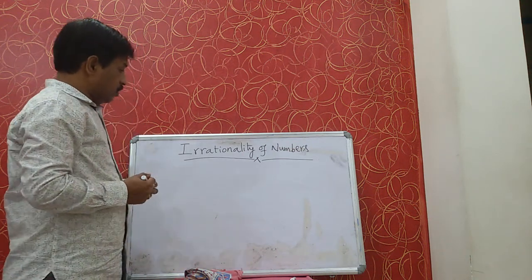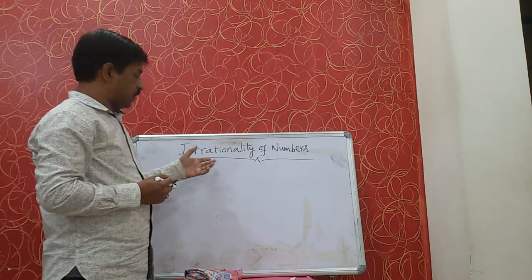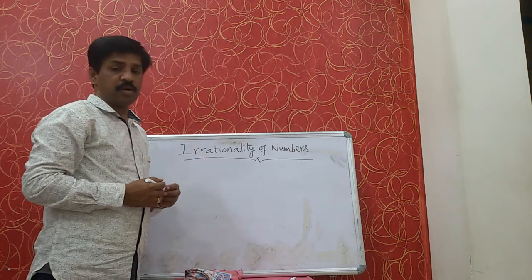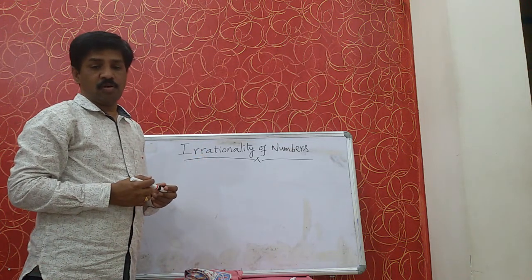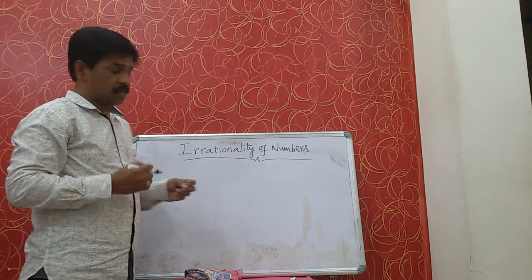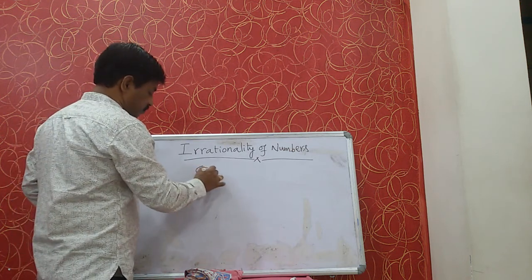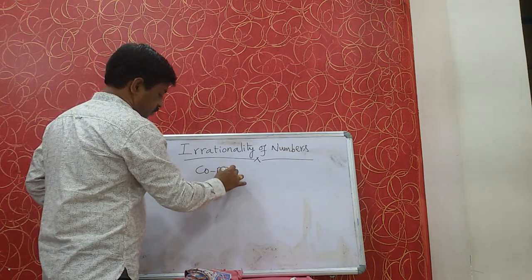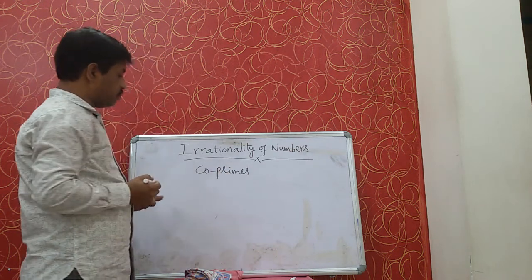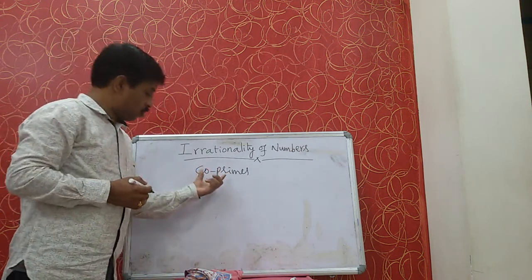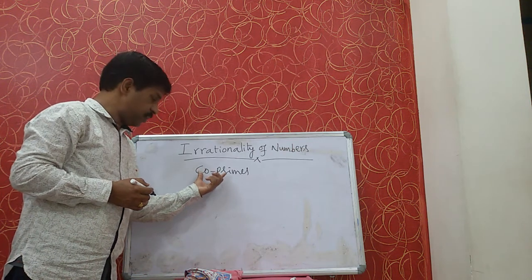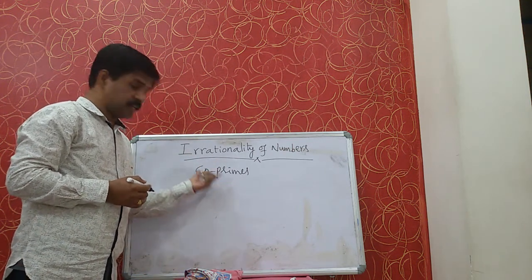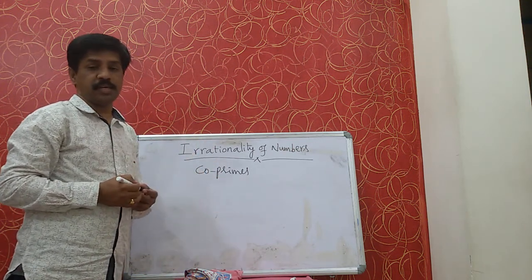So, before going to start irrationality of numbers, we should know one more concept, that is coprimes. Because in proving irrationality, this coprimes concept is very important. It is vital to prove the irrationality.